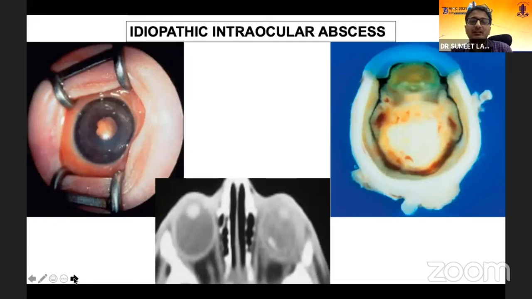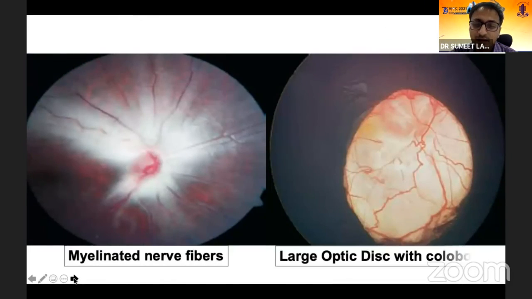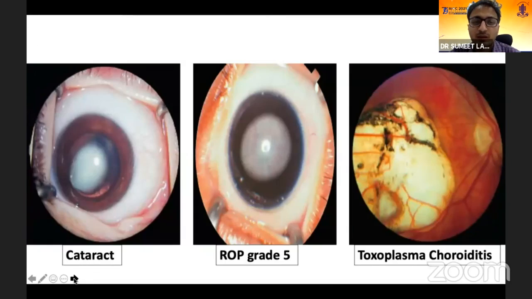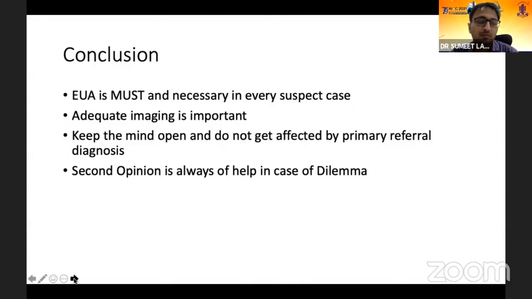And there are certain miscellaneous presentations: idiopathic intraocular abscess, myelinated nerve fibers, large optic disc with coloboma, cataract, grade 5 ROP with total retinal detachment, toxoplasma choroiditis. All of these present with leukocoria, and a good EUA examination can differentiate them from retinoblastoma. So to conclude, EUA is a must and necessary in every suspect case. Adequate imaging is important, and keep the mind open and do not get affected by a primary retinal diagnosis. A second opinion is always of help.